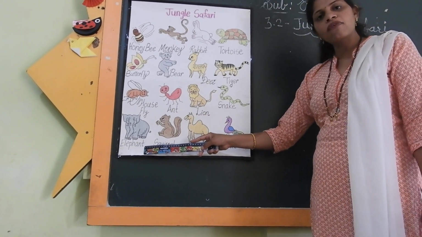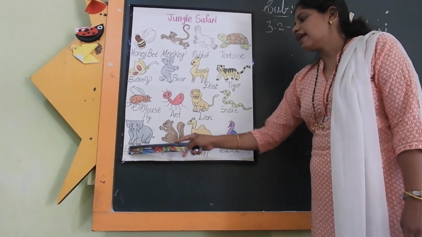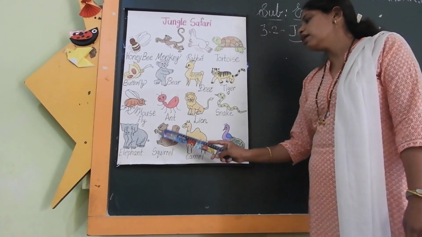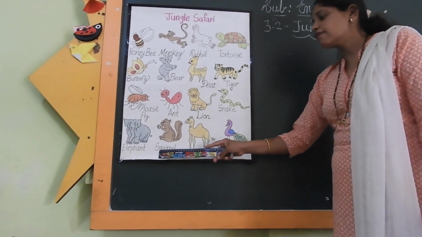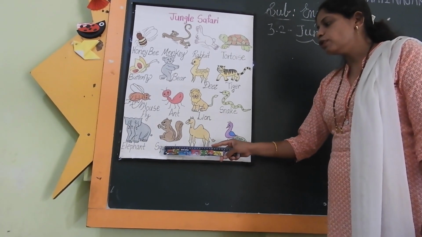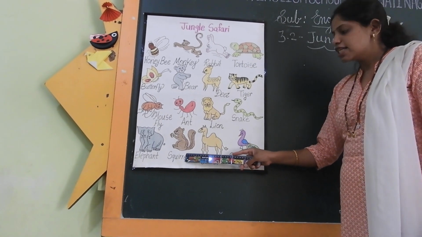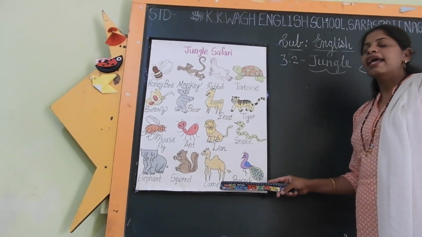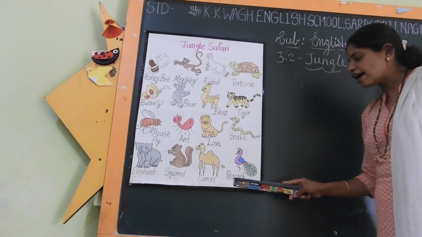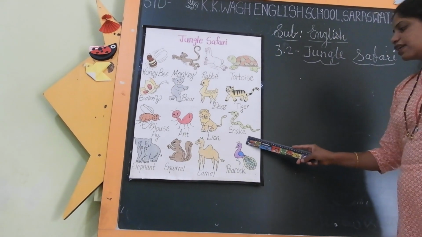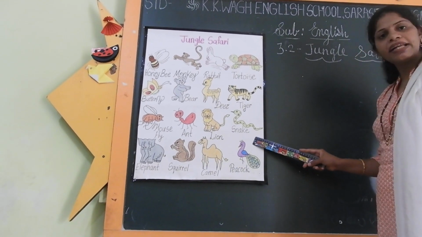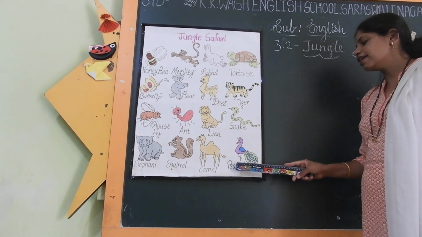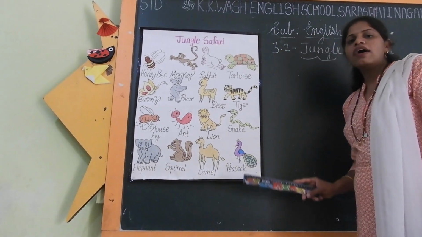Now next one, elephant. What is the spelling of elephant? Yes, right. E-L-E-P-H-A-N-T, elephant. Now next one is squirrel. S-Q-U-I-R-R-E-L, squirrel. Now next animal. C-A-M-E-L, camel. Now this is the last animal. Which animal is this? This is a peacock. P-E-A-C-O-C-K, peacock.